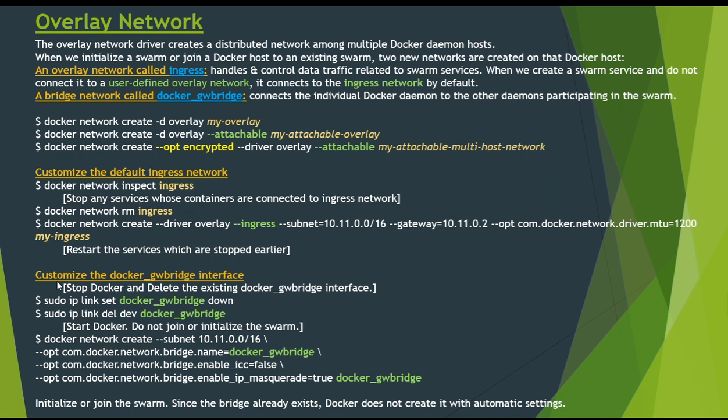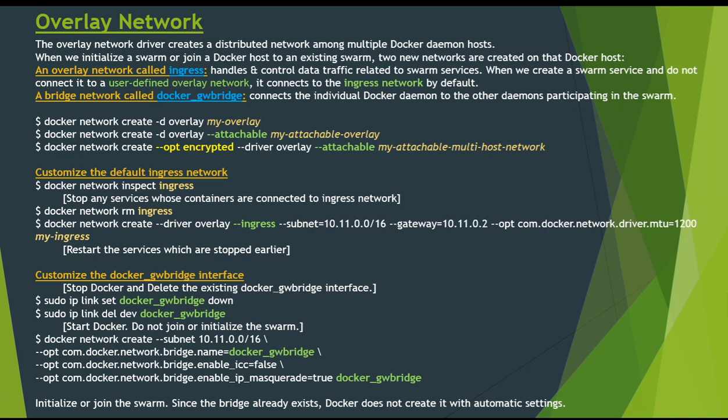Now we can also customize the Docker gateway bridge interface. So how can we customize that? The Docker gateway bridge is a virtual bridge that connects the overlay networks, including the ingress network, to an individual Docker daemon's physical network.